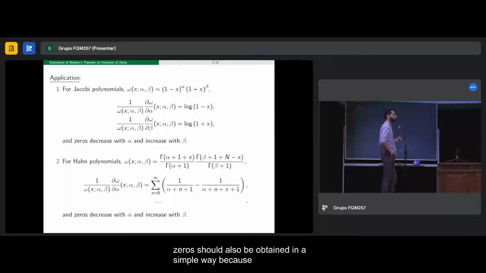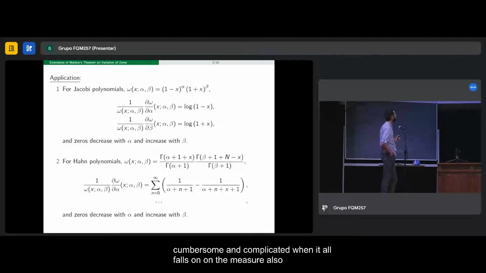Because as a matter of fact, one could have made use of the explicit expression of the orthogonal polynomials to derive the monotonicity of the zeros with respect to these parameters. But the computations are unnecessarily cumbersome and complicated when it all falls on the measure.